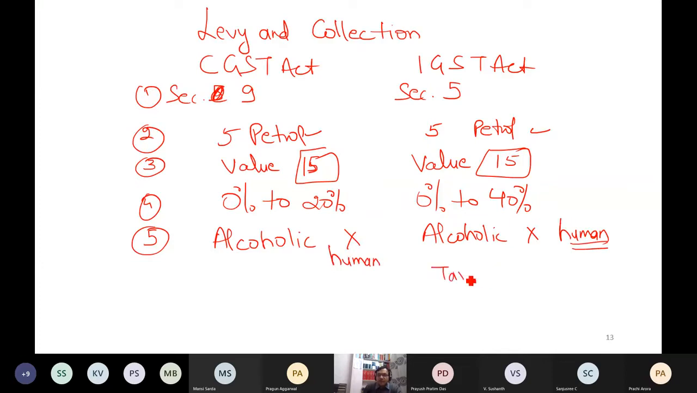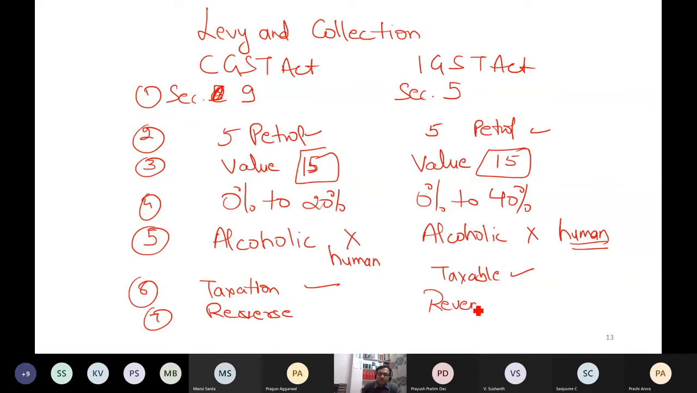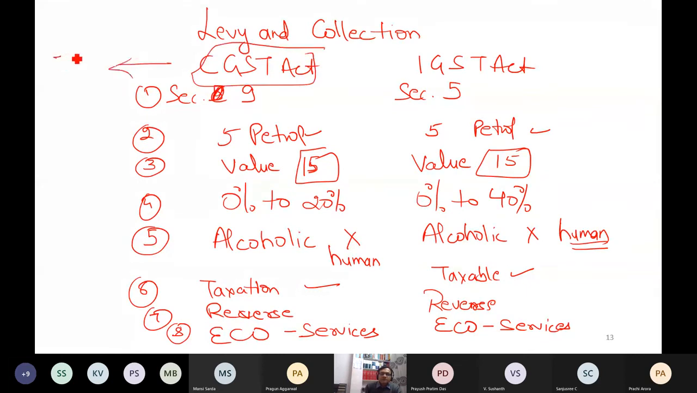Here also GST is to be paid by taxable person. Here also GST to be paid by taxable person. Same thing on reverse charge. Same thing on reverse charge. And our 8th is what? Electronic commerce operator only for some services, which I will tell you in the next class. Electronic commerce operator only for these services. Now here it is intrastate. This is also a change. And here it is interstate.